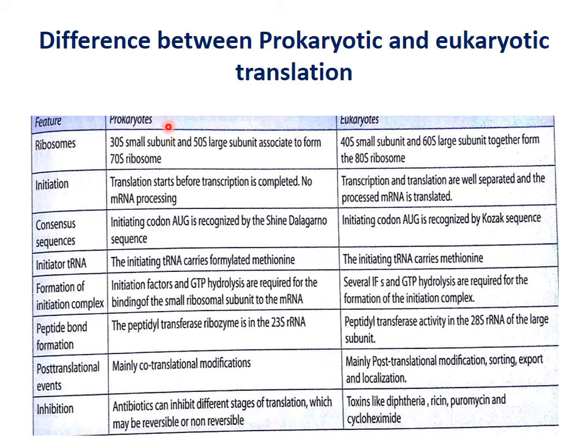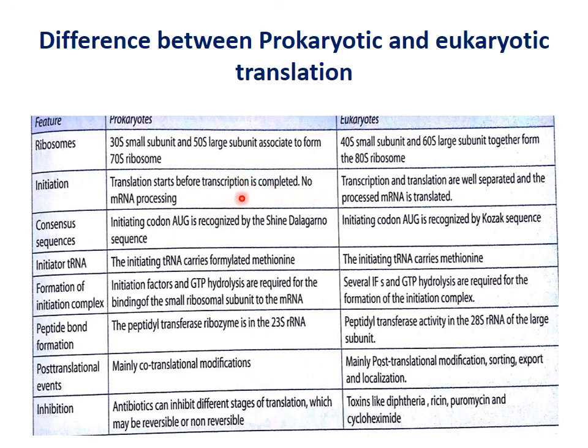In prokaryotes the ribosome is 70S, with 30S as the small unit and 50S as the large unit, whereas eukaryotes have an 80S ribosome with a 40S small subunit and a larger 60S one. Then in initiation, translation starts before transcription is completed.